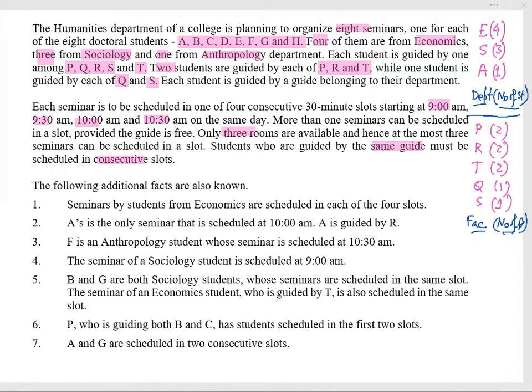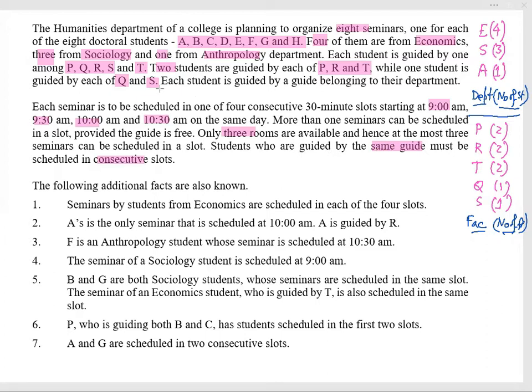Now these are the pieces of information from the initial passage, which we have written here. Along with that, there are 4 slots and a maximum of 3 rooms. That means in a particular slot, a maximum of three seminars can be organized, and the same guide conducts in consecutive slots.